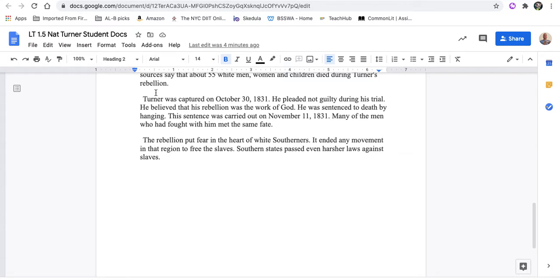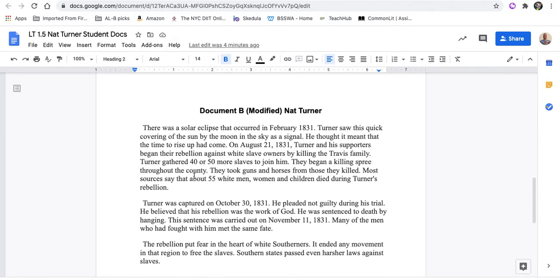Many of the men who had fought with him met the same fate. The rebellion put fear in the hearts of white Southerners. It ended any movement in that region to free the slaves. Southern states passed even harsher laws against slaves.